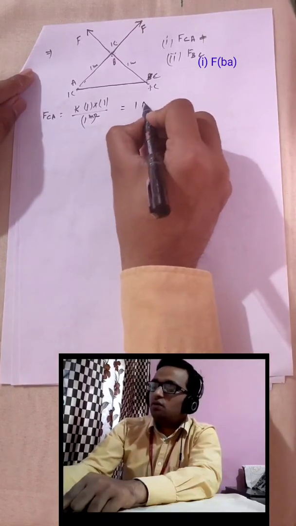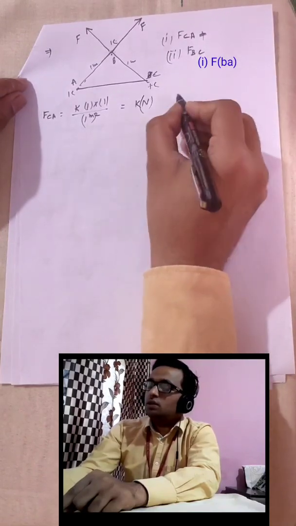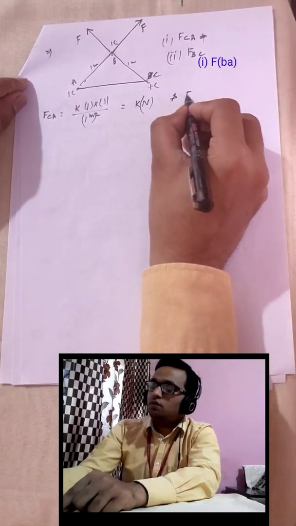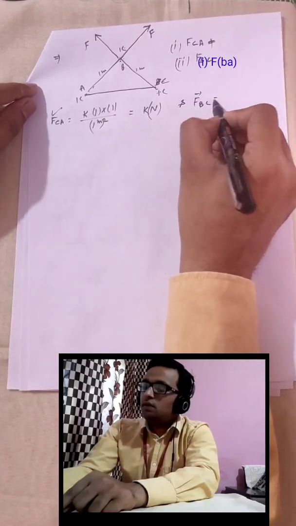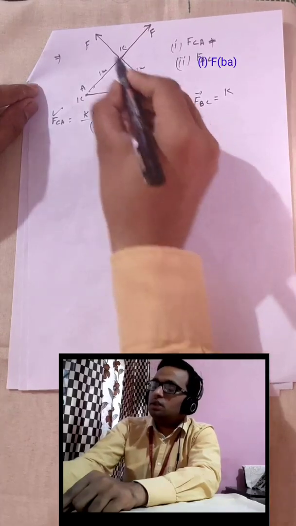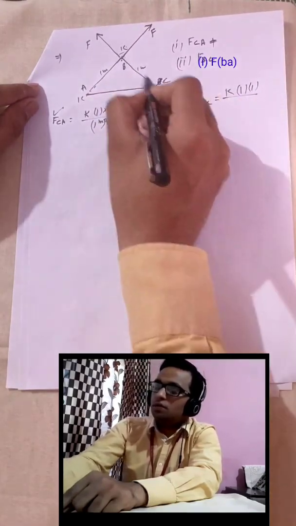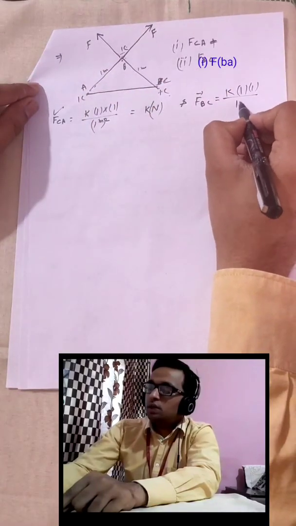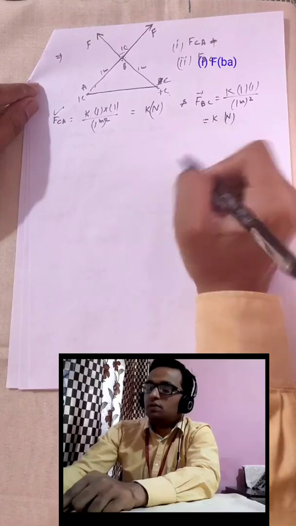So this will come out to be K Newton on B. Similarly, the force on B due to C will be K, Q1 1 coulomb, Q2 1 into 1 upon the distance, 1 meter square. So our answer will be the same, K Newton.